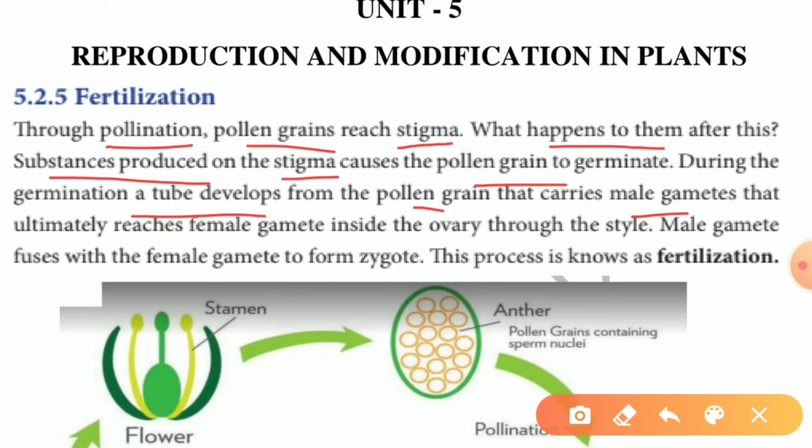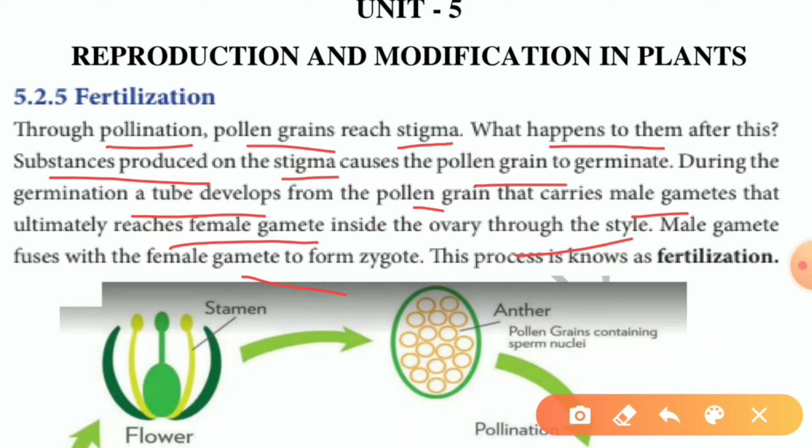Through the tube, only male gametes are taken to reach the female gamete. That ultimately reaches the female gamete inside the ovary through the style. The male gamete fuses with the female gamete to form a zygote.